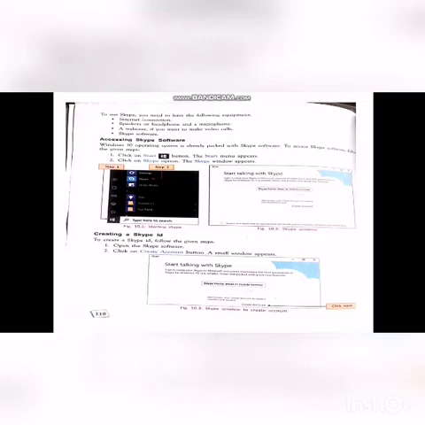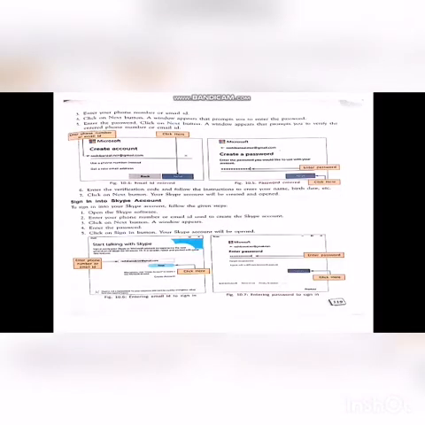Okay. Now, how to create a Skype ID? After creating the ID only, you can use this. So, for that, first you open the Skype software and click the create account button. A small window appears, and there you type your phone number or email ID. Then you click the next button. A window appears that prompts you to enter the password. Now you give the password and click the next button. Again a window appears that prompts you to verify the entered phone number or mail ID.